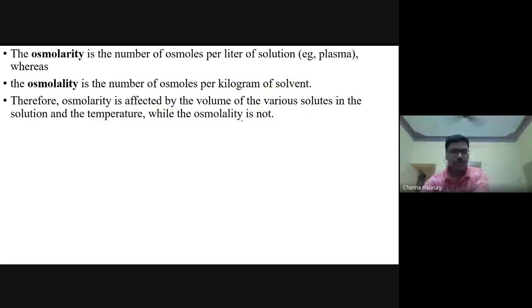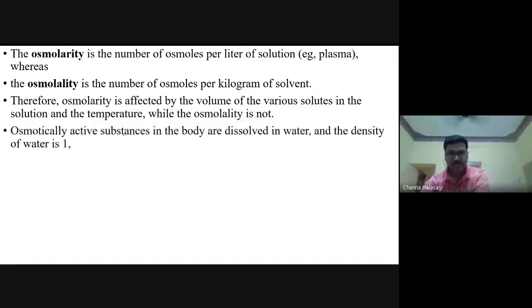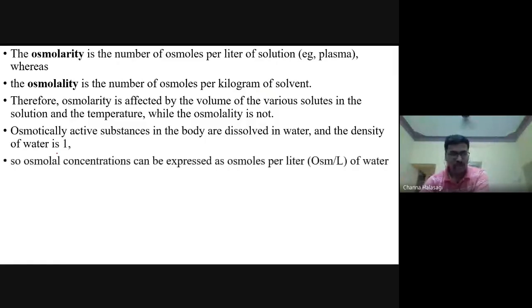Osmotically active substances in our body are dissolved in water, and the density of water is 1. So the osmolar concentration can be expressed as osmoles per liter of water. Since the density of water is 1, we can easily express osmoles per liter. For 1 liter, how many osmoles are there?